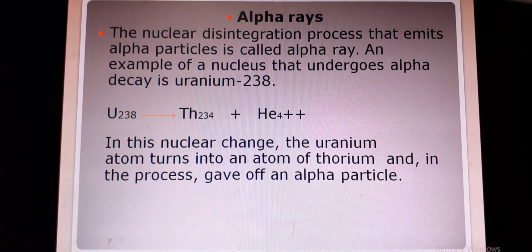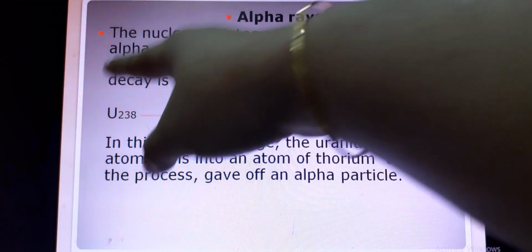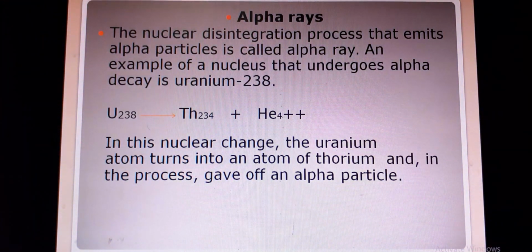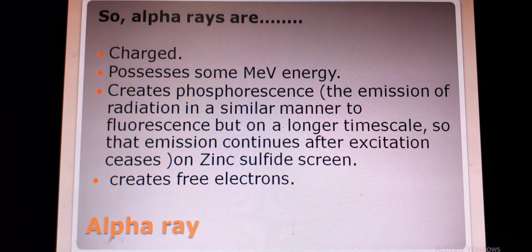So this is a completely different element from uranium. So due to the emission of an alpha ray, uranium 238 converts into thorium 234. Then we are getting the total knowledge about the alpha ray.